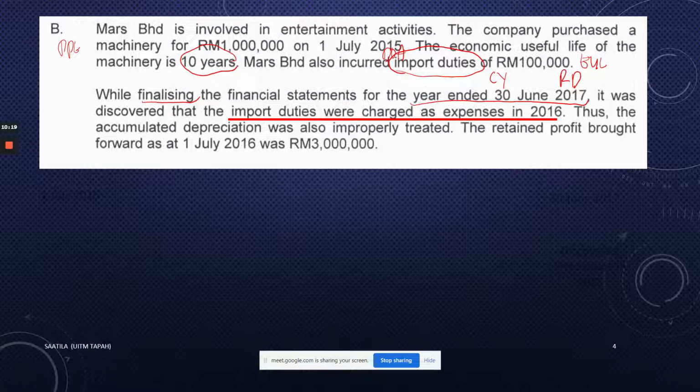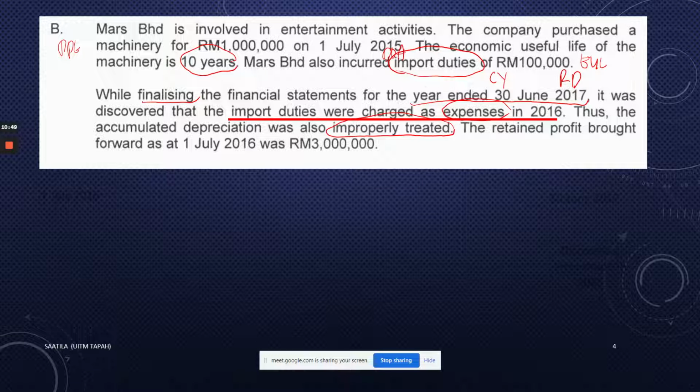So what was discovered is that the import duties were charged as expenses in 2016. So 2016 is actually the prior year. I will show you the timeline in a short while. But it was wrongly charged, because we know that import duties should have been added to the machinery. So the accumulated depreciation was also improperly treated. Why improperly treated?